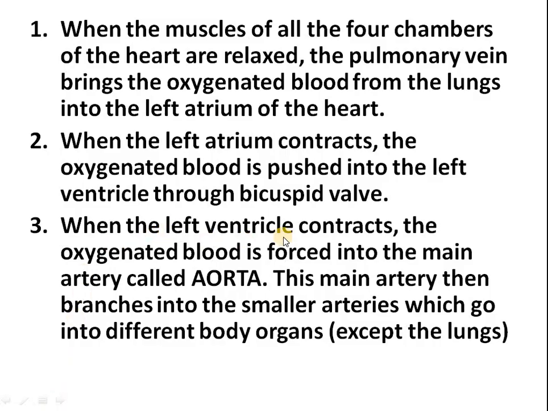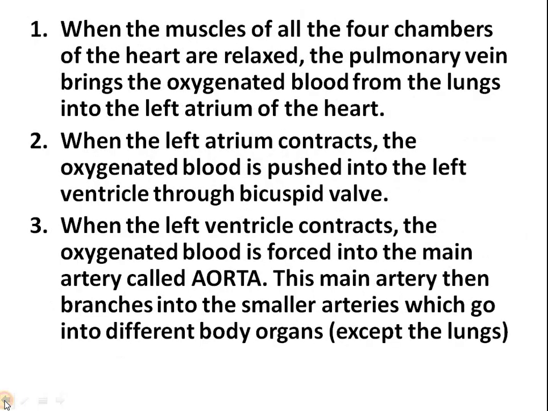When the left ventricle contracts, the oxygenated blood is forced into the main artery called aorta, and this main artery then branches into smaller arteries which go to the different body organs except the lungs.